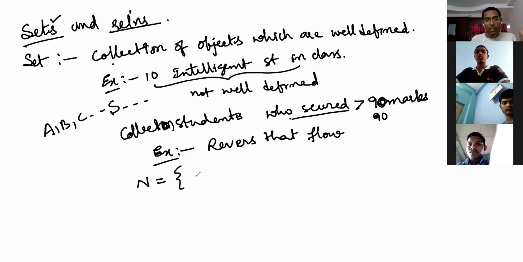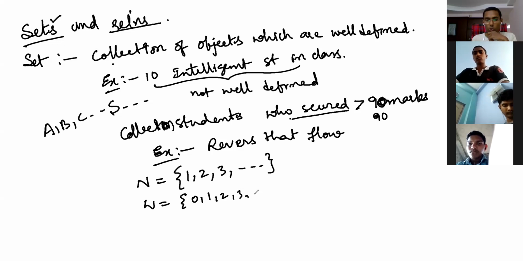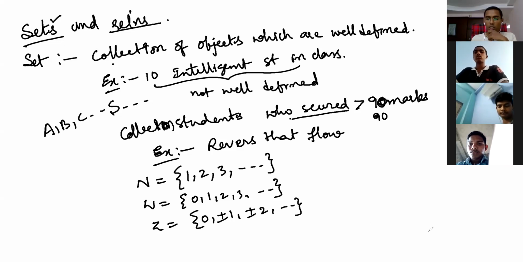So the set of natural numbers, you know: 1, 2, 3, and so on, up to infinity. The set of whole numbers: 0, 1, 2, 3, and so on. The set of integers: 0, positive and negative numbers, right? The set of prime numbers. These are all sets. Why is this a set? Because it's a well defined collection. Because if an object is given, you will be able to say whether it belongs to this collection or not. So these are the sets which you know.